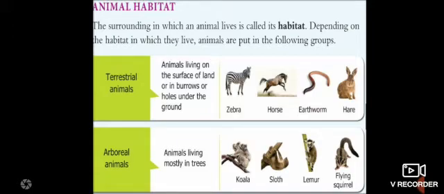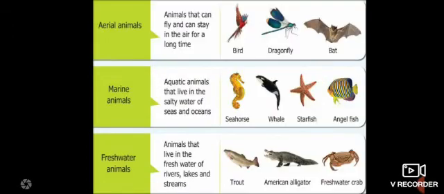Okay, next one is arboreal animals, the animals that mostly live on trees. Okay, these animals that live on trees are known as arboreal animals. Examples: koala, sloth, lemur, flying squirrel, monkey. These come under arboreal animals.